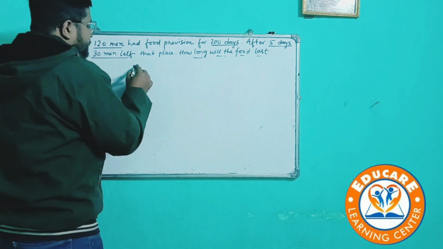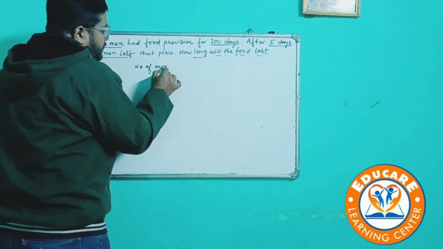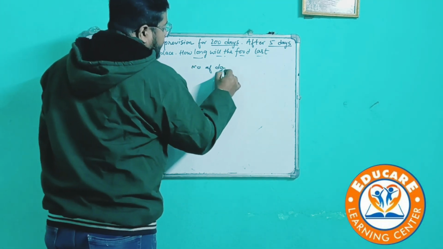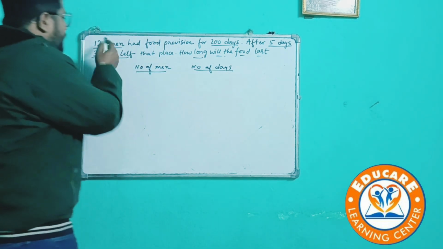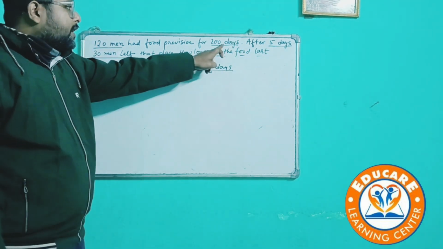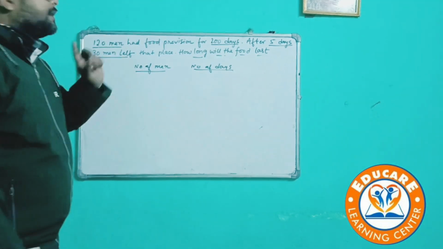The first thing is, we write number of men and number of days. Now as the concept says, after 5 days, 200 was our total number of days. After 5 days, 30 men left.